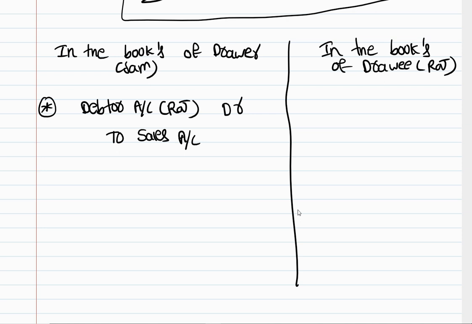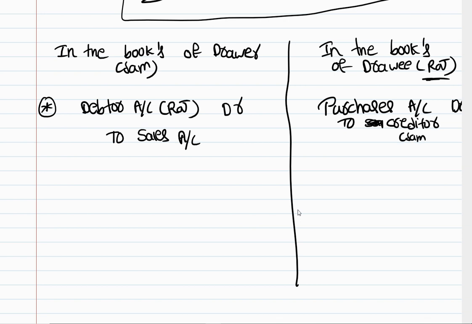Then in the books of the drawee, Raj is purchasing the goods. Purchasing is an expense. So expenses show debit balance. So purchases account debit to, then we are purchasing from Sam. Sam is a creditor. Creditor is a liability. Liability is increasing. When the liability is increasing, we'll credit it. So purchases account debit to creditor account, or we can say Sam account. Creditor here is nothing but Sam, right?